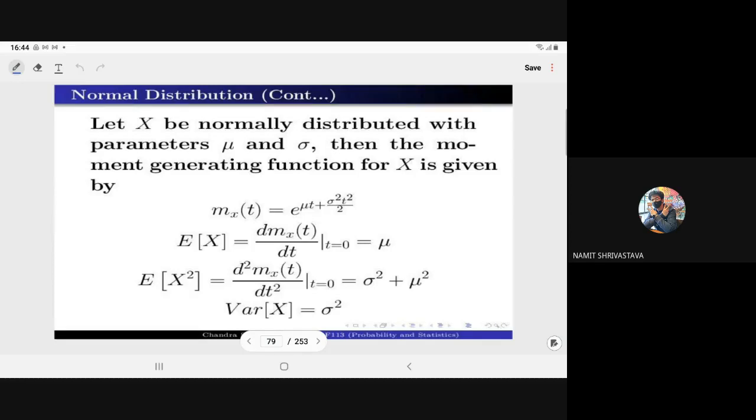Then, let x be normally distributed with parameters mu and sigma square. Then the moment generating function for x is given by e to power mu t plus sigma square t square by 2. And we know that from the MGF we can also derive the expectation.